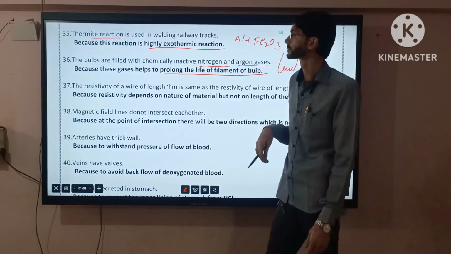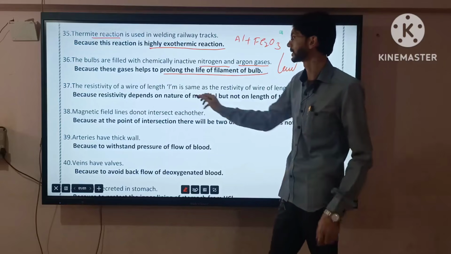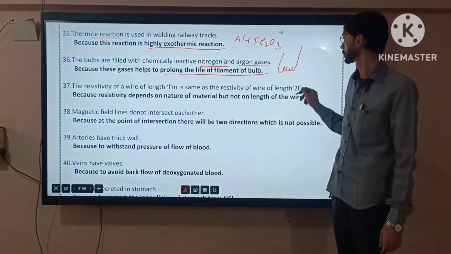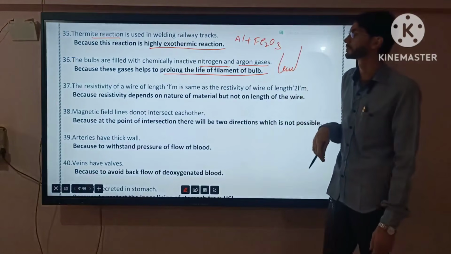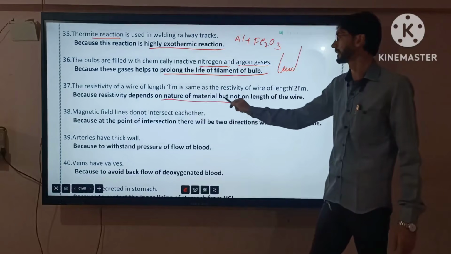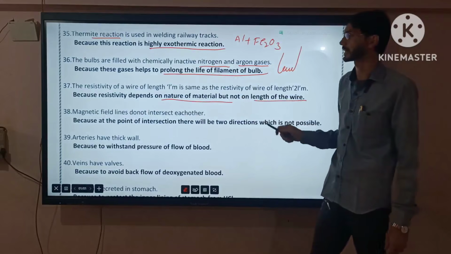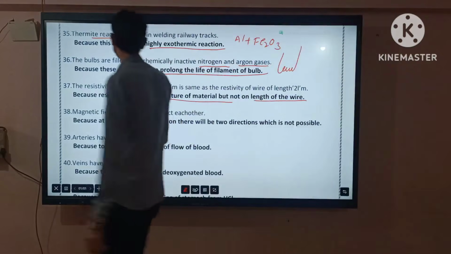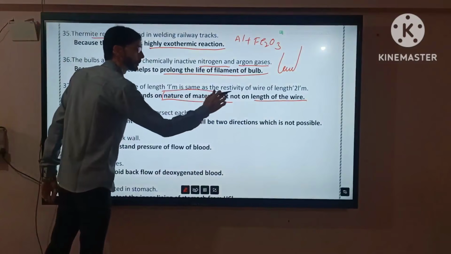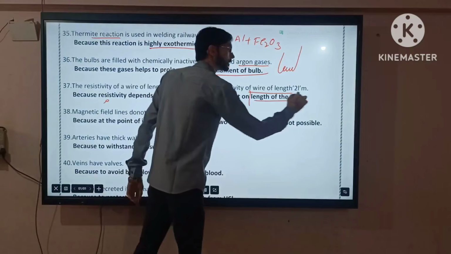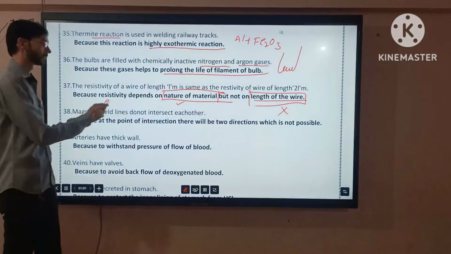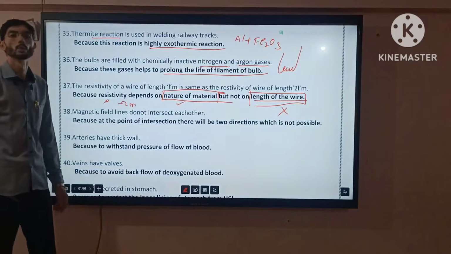Now the next one. The resistivity of a wire of length L meter is the same as the resistivity of a wire of length 2L meter. As in this figure, the resistivity depends upon the nature of the material, but not on the length of the wire, not resistance. Resistivity depends upon the nature of the material, and it is measured in ohm meter.